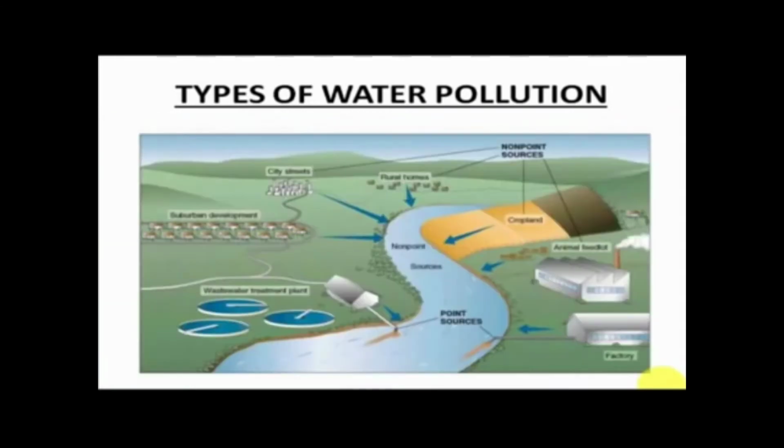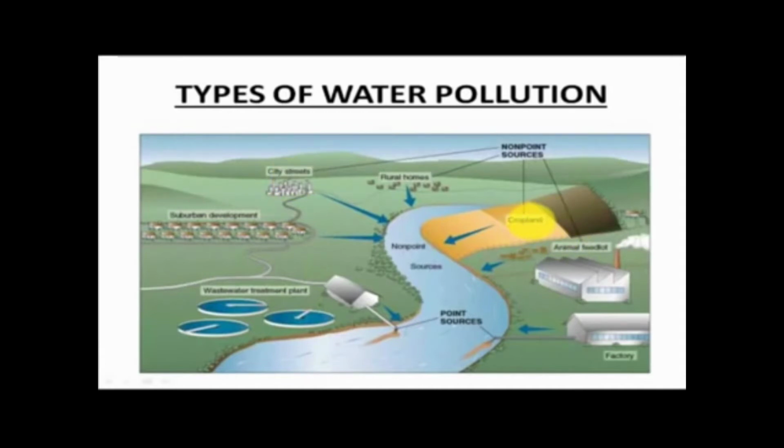Let's see again what is point source pollution and non-point source pollution. So what are non-point sources here? Non-point sources are rural homes. Homes are many, and there are different kinds of impurities or contaminants which come out from homes. It's not just one but many homes. So the rural homes become a non-point source. Thereafter, the city streets are also non-point sources.